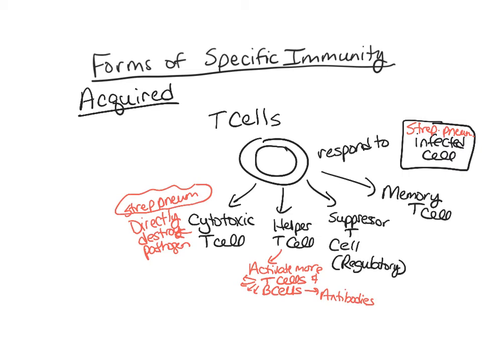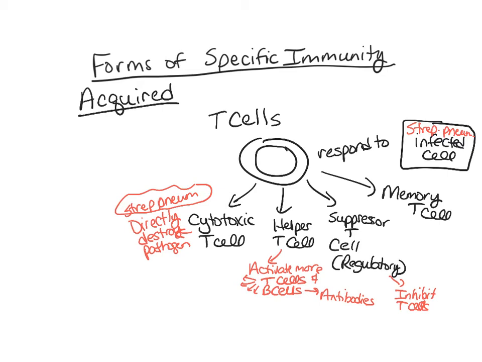The suppressor T cells, these are the ones that mediate, or actually what they do is inhibit. They'll inhibit the T cells. And the reason why they would want to inhibit T cells is if the body figured out that this is going to be a long-term infection, it's not going to get over quickly, then the suppressor T cells want to make sure that all of the immune energy isn't being used up too quickly. So it will inhibit the T cells.